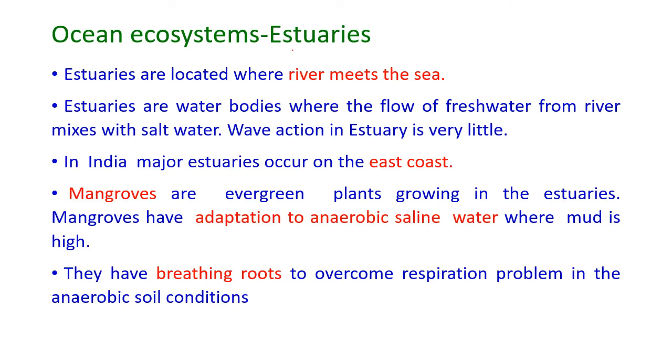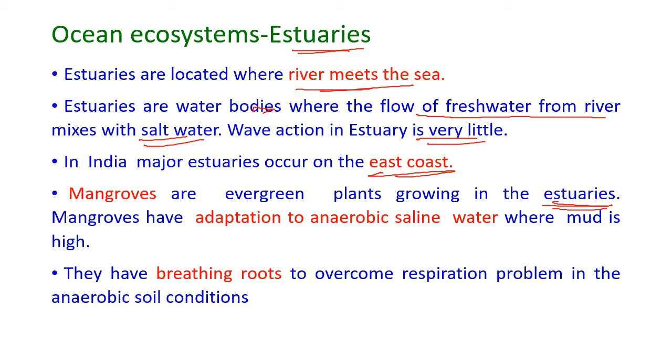And the next one is the estuaries of the ocean ecosystem, or the estuarine ecosystem. Estuaries are located where the river meets the sea. They are water bodies where the flow of fresh water from the river mixes with the seawater. Here, the wave action is very little, and in India, the major estuaries occur on the east coastal region. Mangroves are the evergreen plants growing in these estuaries.